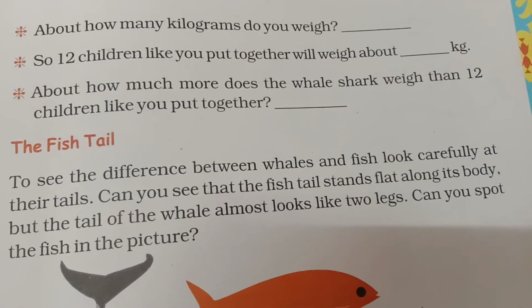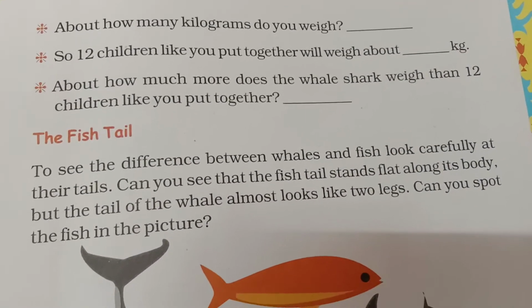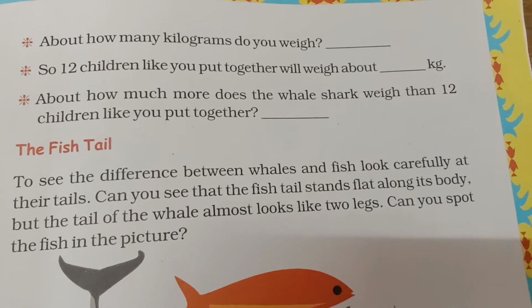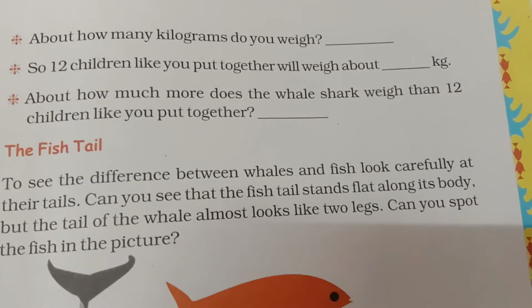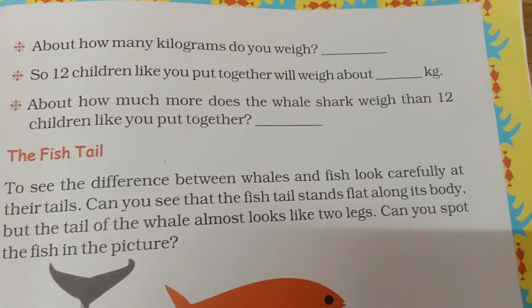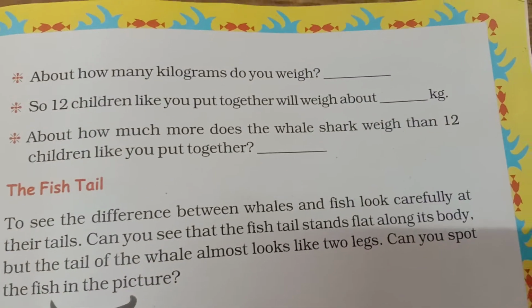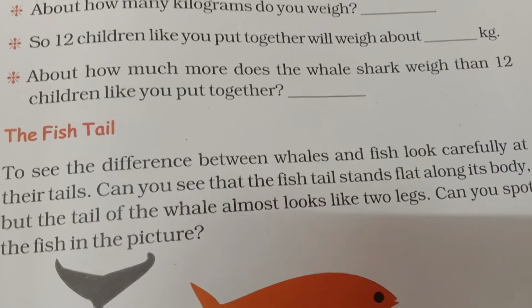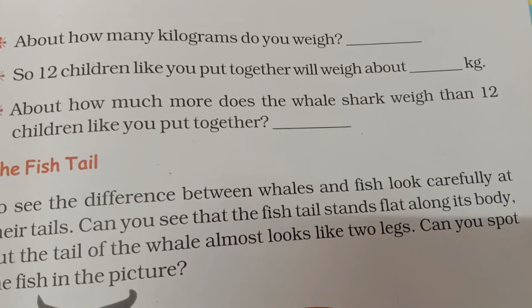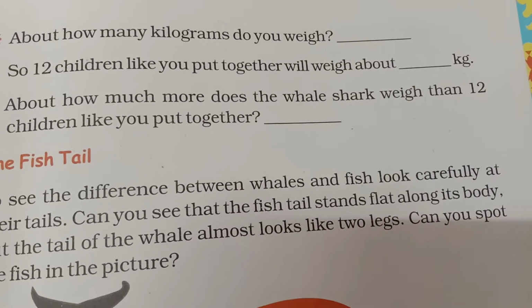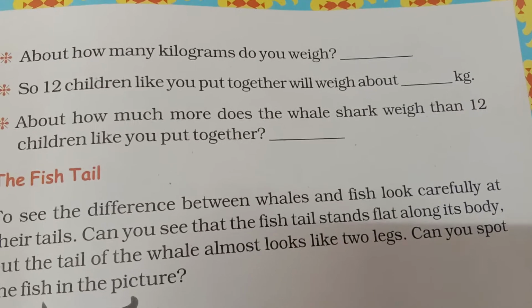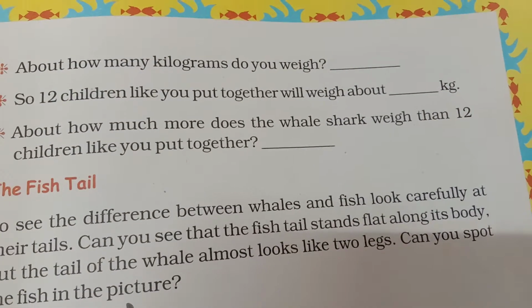The 16,000 kgs is the weight of the whale shark, and 300 kgs is the weight of 12 children. So by subtracting 300 from 16,000, what do you get, children? Yes, it is 15,700.